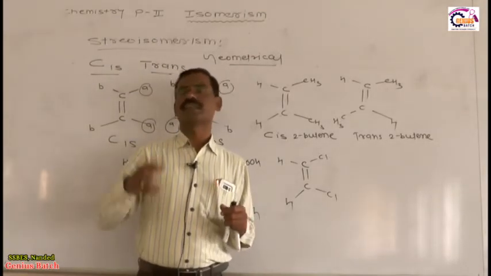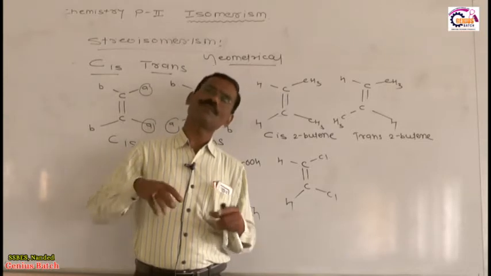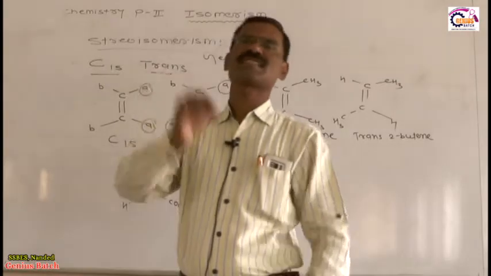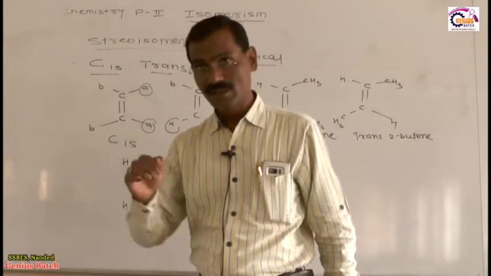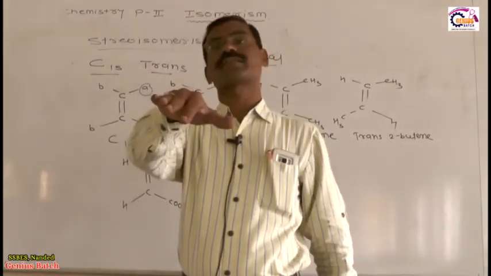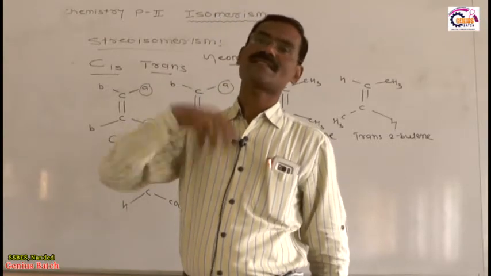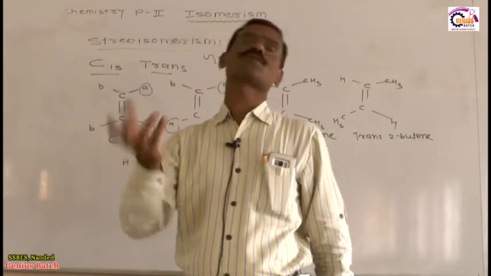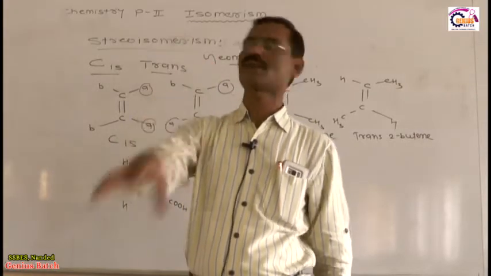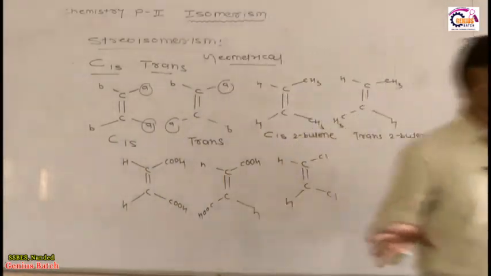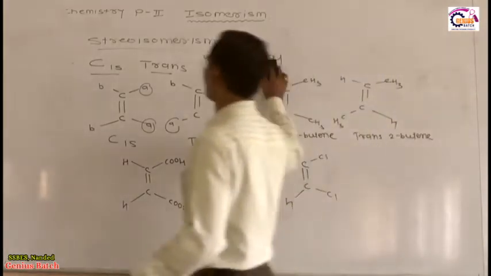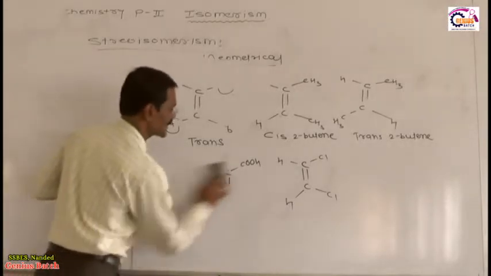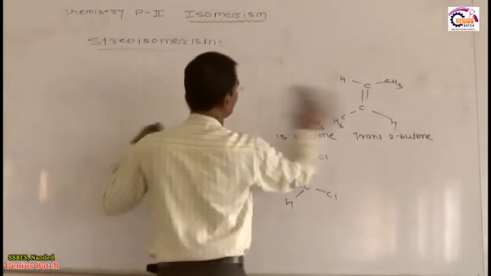Now if, in place of two similar groups, all groups are different, then it is very difficult to recognize cis and trans using the cis and trans system. Therefore we extend the cis and trans system in another way if all four atoms or groups are different, and that other system is called E and Z nomenclature. So what is the meaning of E and Z nomenclature? How are we discussing this E and Z phenomenon?